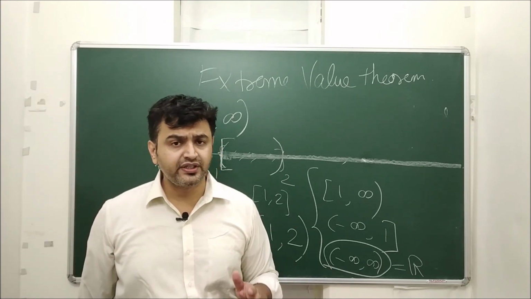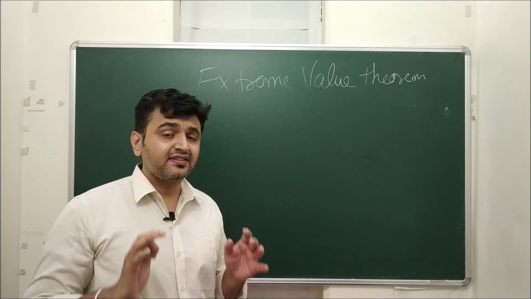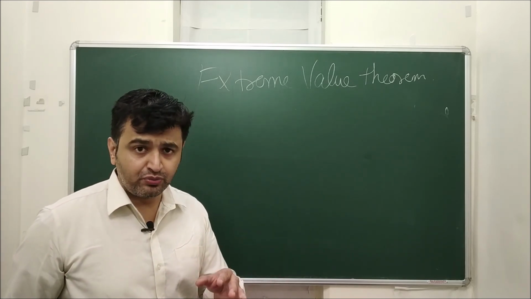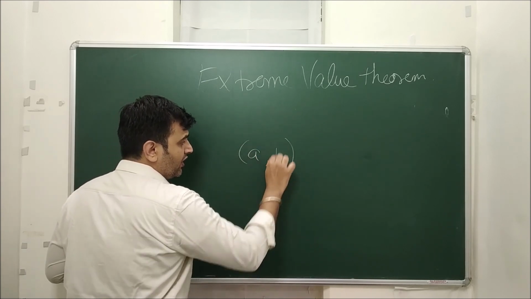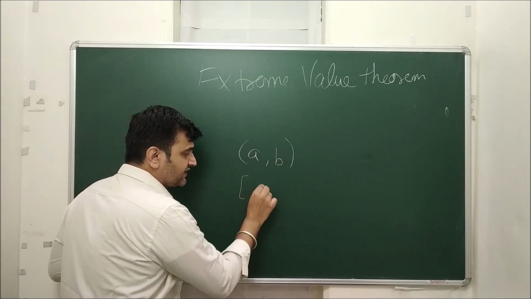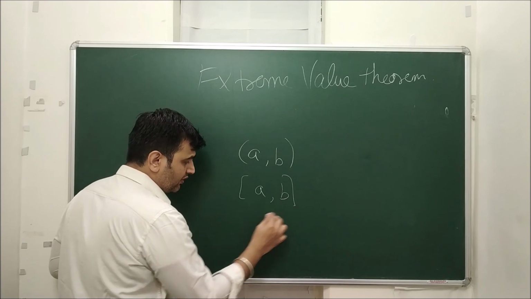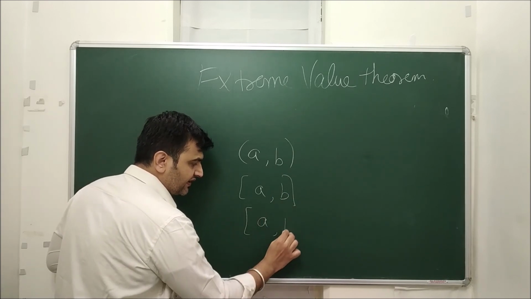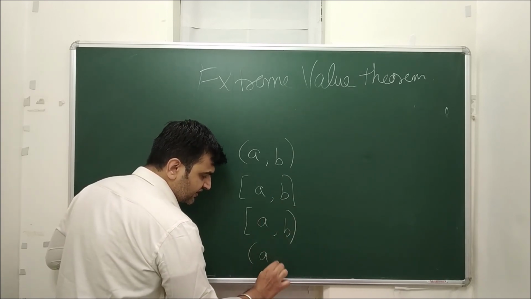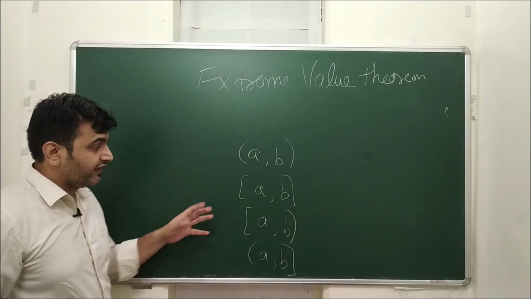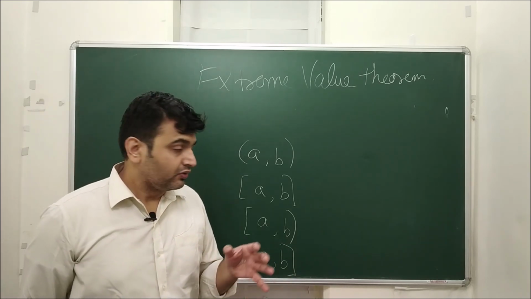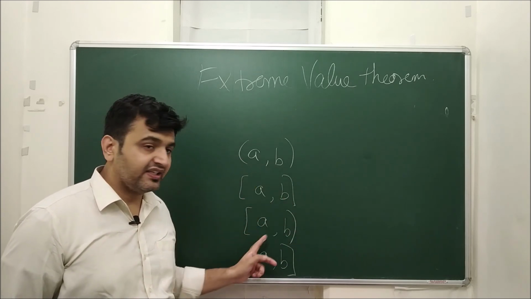Now what about bounded intervals? If I want to say in the simplest language the concept of a bounded interval, whenever you have an interval, say AB, and both the endpoints are finite, then we call such an interval a bounded interval. So whenever an interval is given to you, you just see whether both the endpoints are finite or not.